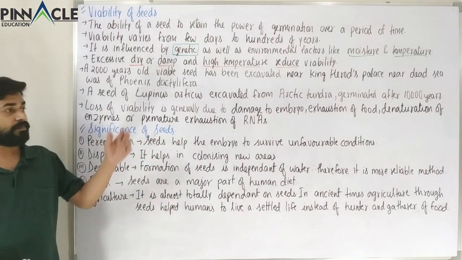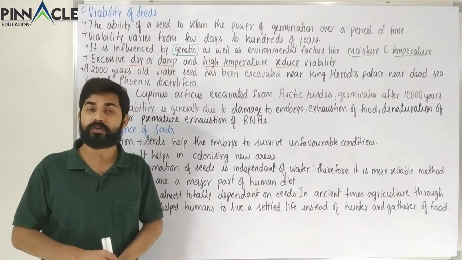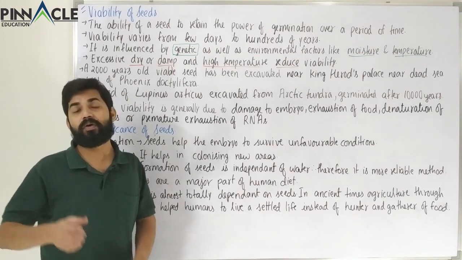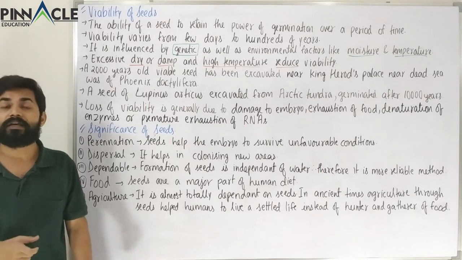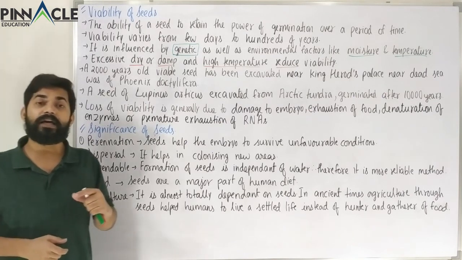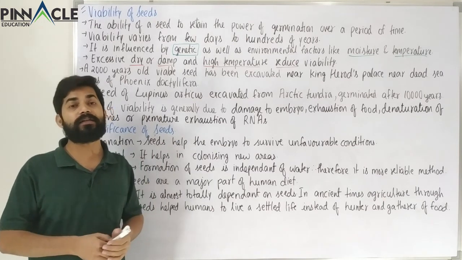Another seed which was very important was excavated from the Arctic tundra, and that seed belonged to the species Lupinus arcticus. This seed germinated and produced plants and flowers after 10,000 years of dormancy.